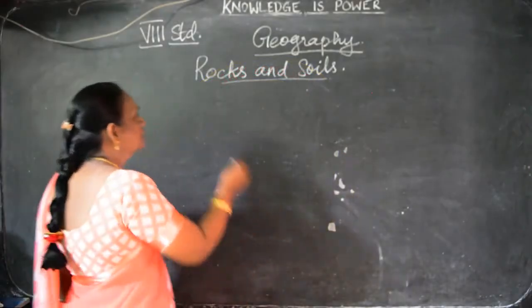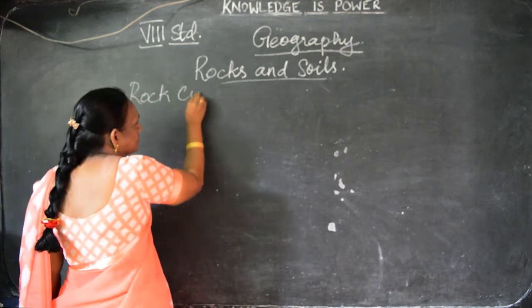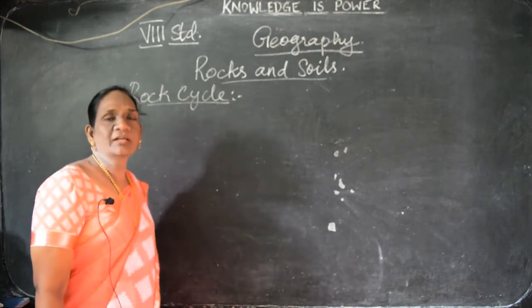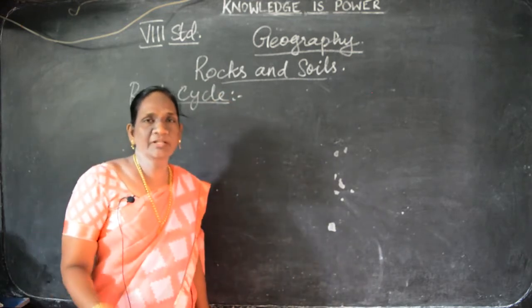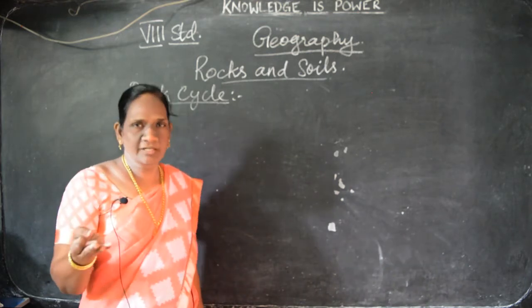Children, now we are going to see about the rock cycle. Here, what are the types of rocks? There are three types of rocks. What are they? Igneous rocks, metamorphic rocks and sedimentary rocks.